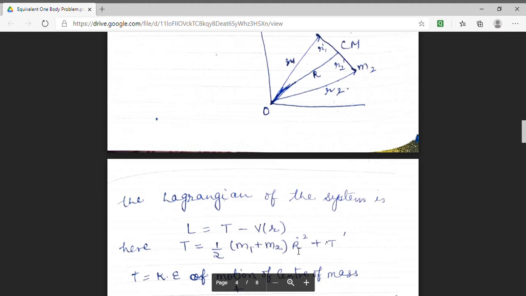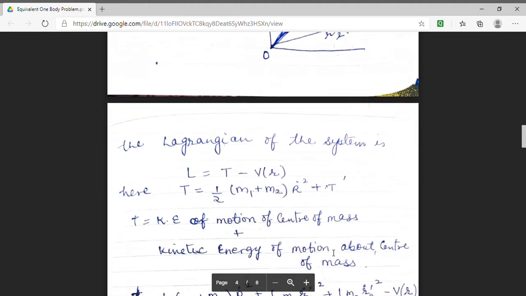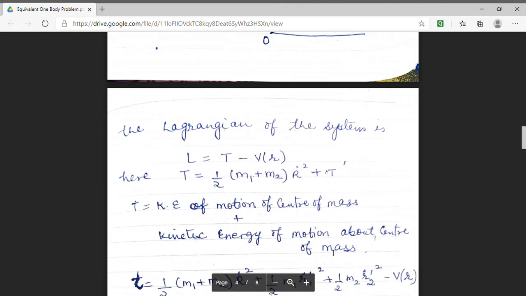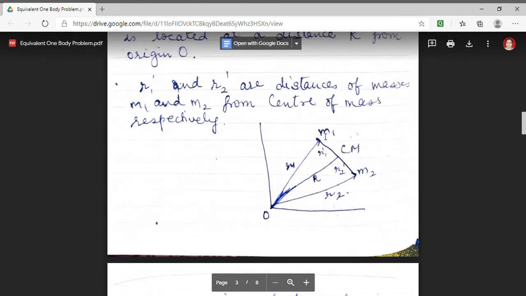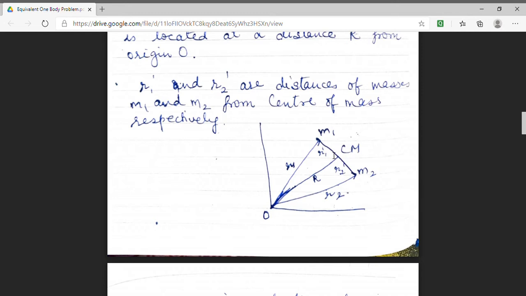The other term is the kinetic energy of motion about the center of mass. The m1 particle is at a distance of r1 dash from the center of mass. Hence the kinetic energy of this mass will be half m1 r1 dash dot square. Similarly, the kinetic energy of the mass m2 will be half m2 r2 dash dot square.